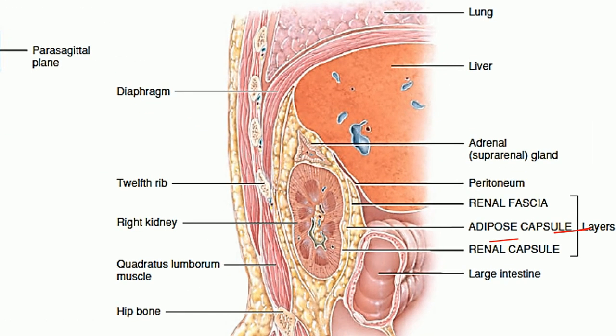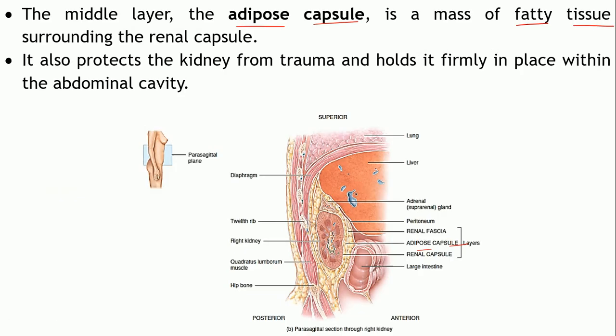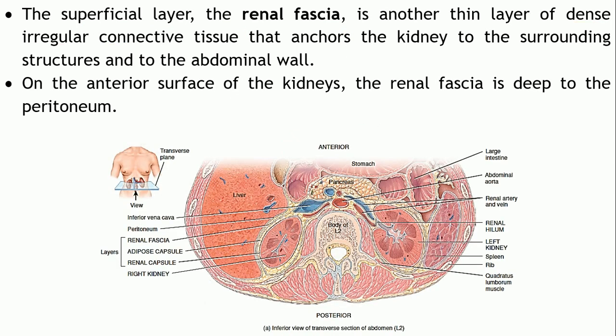So these are the three layers enclosing the kidneys. Now this renal fascia, towards the anterior surface, is surrounded by the peritoneum, but not on the posterior aspect, as we have seen that kidneys are retroperitoneal in nature, right?